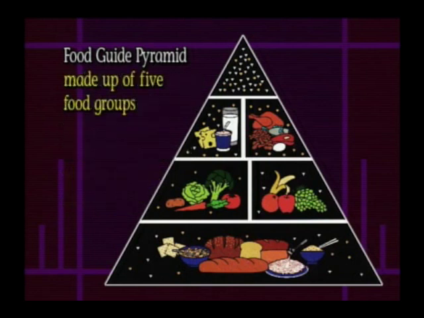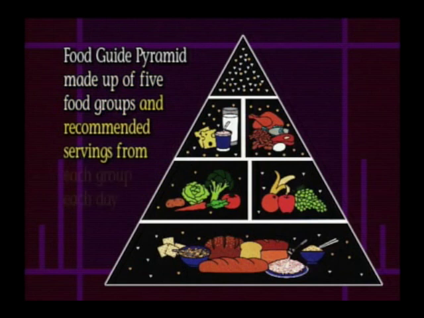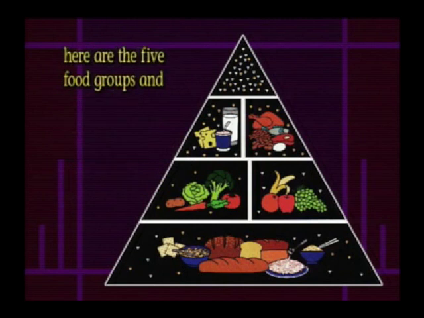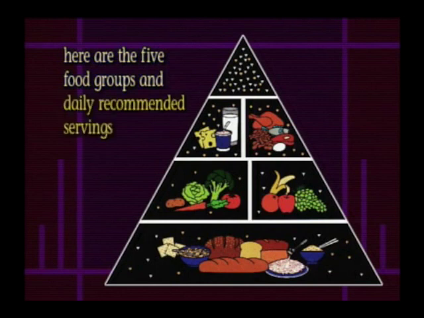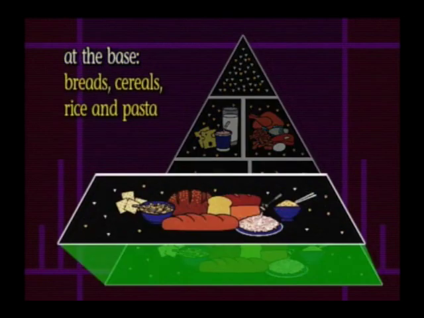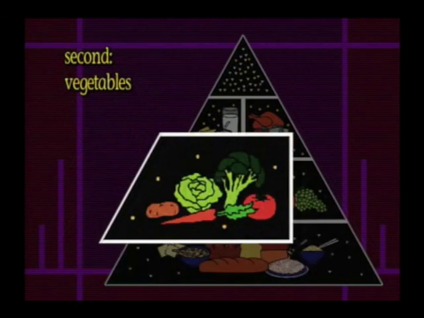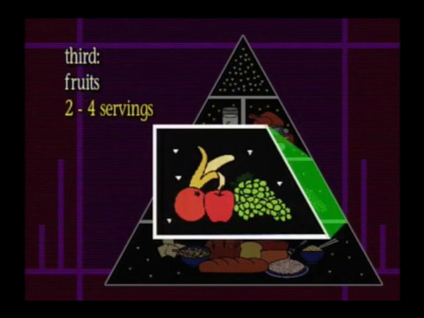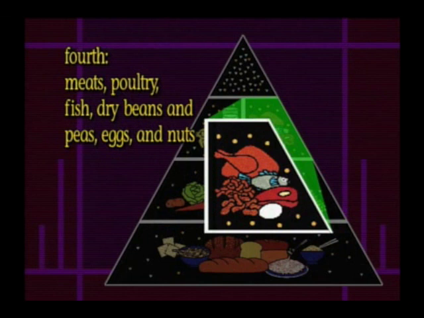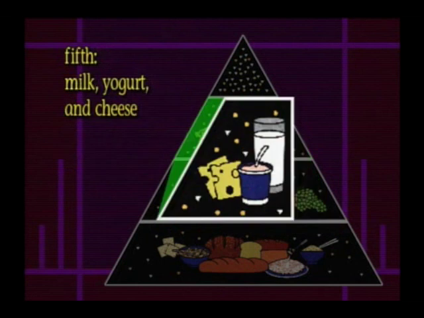The pyramid is made up of the 5 food groups and the recommended number of servings from each group we should have each day. Here are the 5 food groups and daily recommended servings. First, at the base of the pyramid, breads, cereals, rice, and pasta, the largest group, with 6 to 11 servings recommended daily. Second, vegetables, the next largest, with 3 to 5 servings. Third, fruits, with 2 to 4 servings. Fourth, meats, poultry, fish, dry beans and peas, eggs, and nuts, 2 to 3 servings. Fifth, milk, yogurt, and cheese, also 2 to 3 servings.